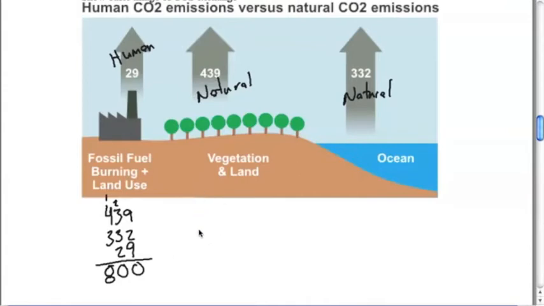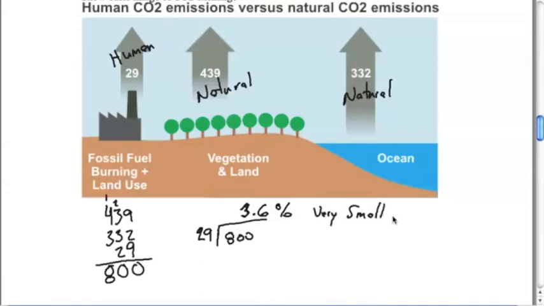If we take the human aspect of this, if we do 29 divided by 800, the human contribution to this is a mere 3.6%. So it's pretty safe to say that the amount of CO2 being emitted by humans is very small.